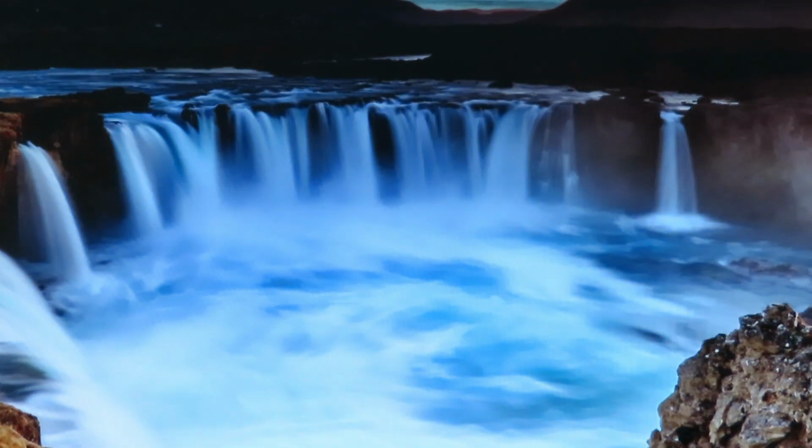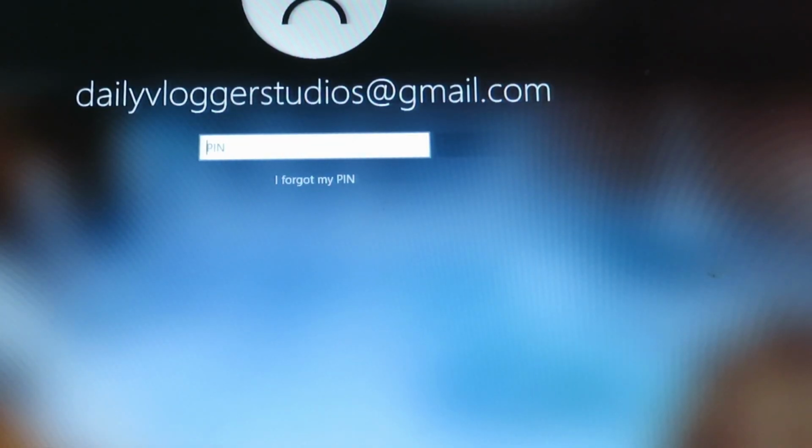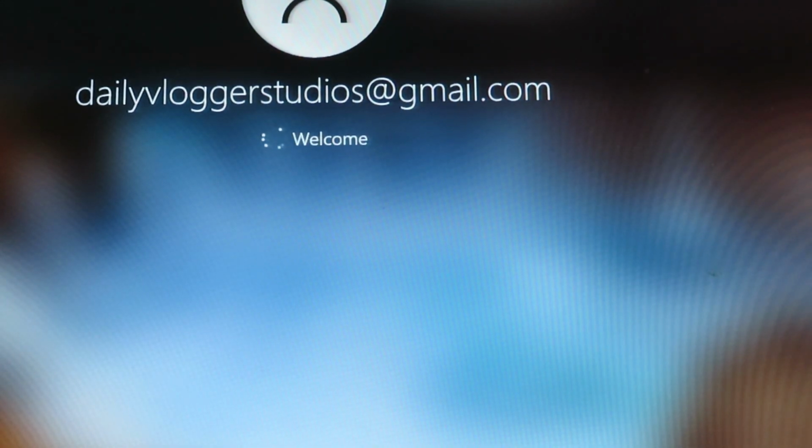Hey guys, so now we are able to do a boot test, as I have fully powered off the computer. Let's power it back on. So as we can see, it is going a lot quicker now with those 8 gigs of RAM. Come on, you can load it up. Okay, that login prompt is a lot faster as well. So then let's go to the Windows Update page now as well, after this finishes logging on.